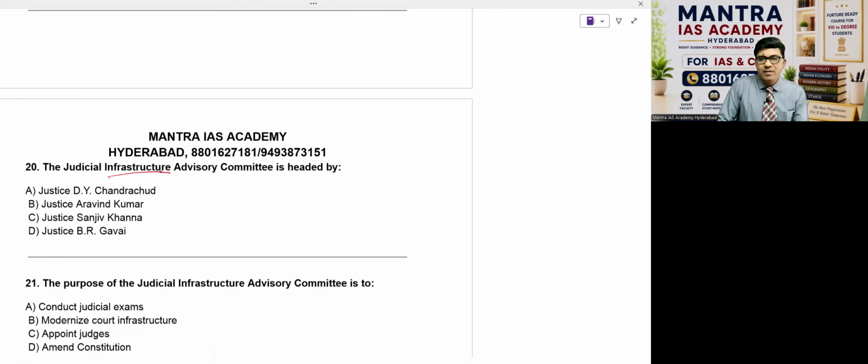The advisory committee is headed by Dr. Justice D.Y. Chandrachud, Justice Arvind Kumar, Justice Sanjeev Khanna, Justice B.R. Gavai. Three of these are ex-CJIs. So the answer is Justice Arvind Kumar, the current justice.